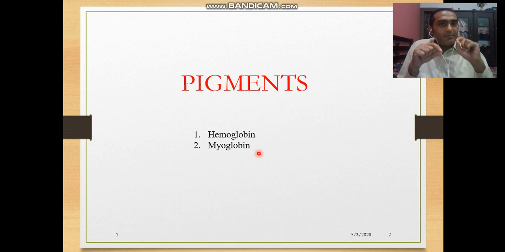The other one is myoglobin. Myoglobin is present in muscle. It gives red color to the muscles. The difference is this: hemoglobin forms a loose bond with oxygen, while myoglobin forms a tight bond with oxygen. Myo means muscle, globin is a protein. Myoglobin is present in muscles, while hemoglobin is present in RBCs, or we can say the blood.